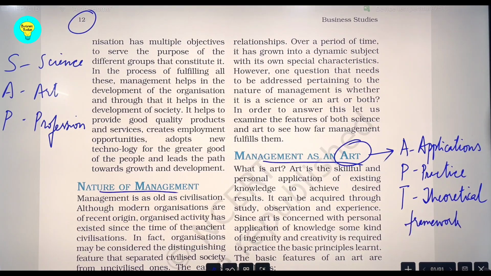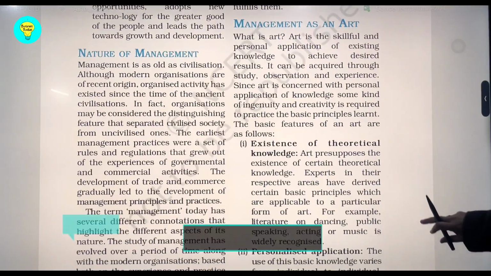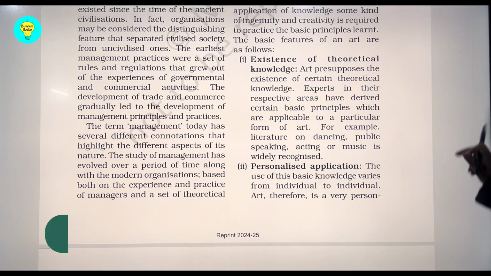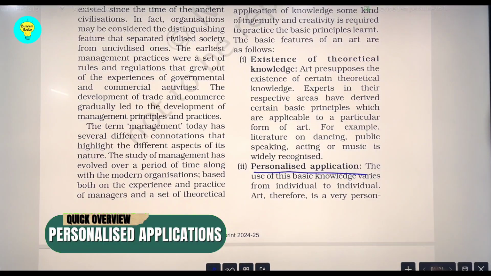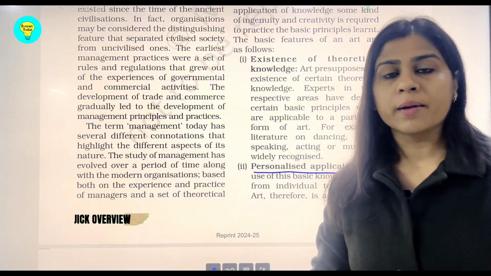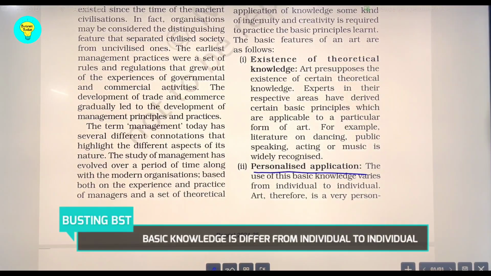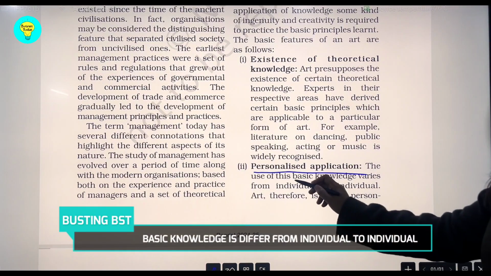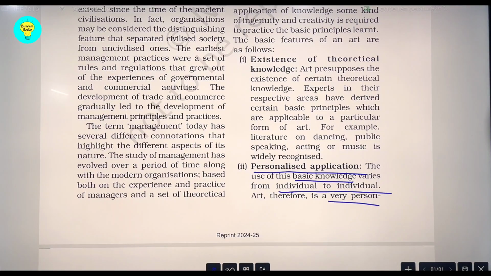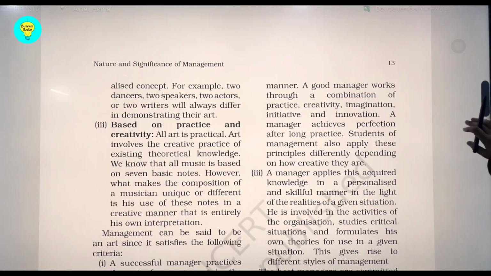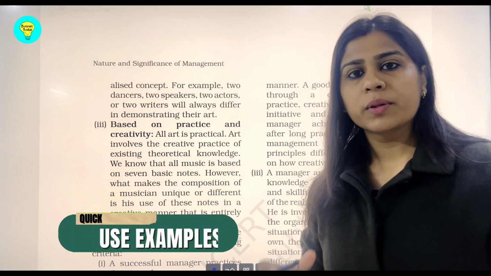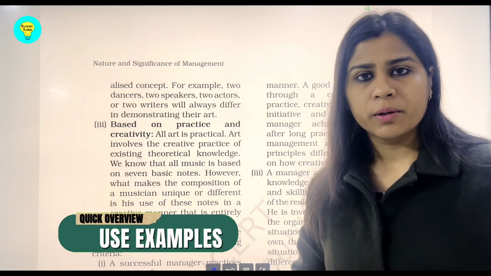Now let us see how these points appear in NCERT in detail. The very first point was personalized application. Whenever there is an art, there has to be creativity, and that creativity differs from person to person. So this is what has been talked about in this point, that basic knowledge varies from individual to individual and it is a very personalized application of a particular thing. Examples have been given, and you must go through the examples as well so that you are clear with the topics to be included in that point.